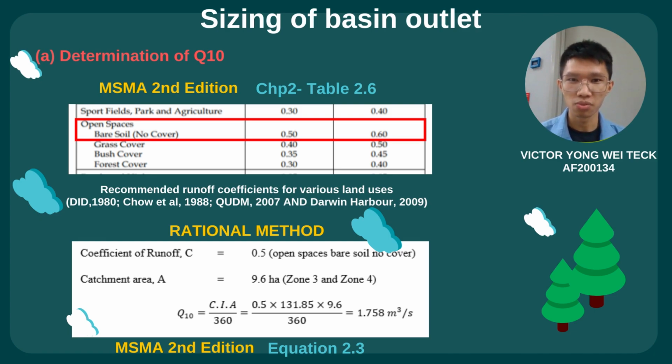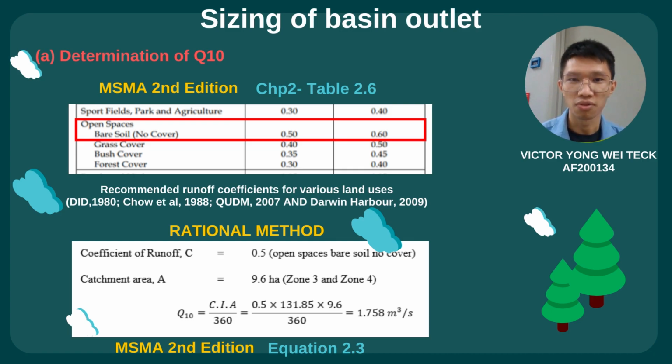The rational method is used to calculate the peak flow for 10 years ARI. Equation 2.3 stated in the MASMA second edition is the rational method. This equation is Q10 equal to CIA divided by 360. The I is the rainfall intensity that we calculated before, while the A is the contributing area, which is mentioned in MASMA second edition table 12.17, which states that the minimum contributing area must be 2 hectare. For our construction area, it is 9.6 hectare.